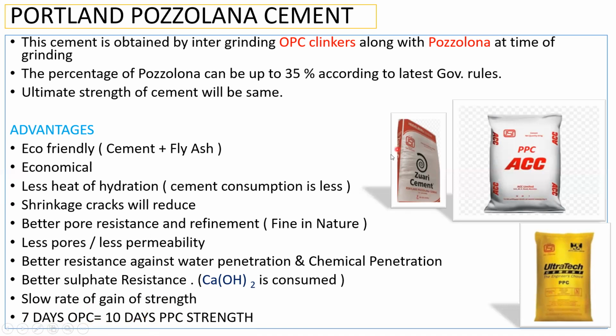Let us say OPC is going to gain some 40 Newton per mm square strength by the end of 7 days. But that same 40 Newton per mm square strength will be achieved by PPC cement by the end of 10 days, right? So this is a slow rate of gain of strength. But the ultimate strength, let us say you want to achieve 53 Newton per mm square, both will achieve 53 only. Okay, that ultimate strength I've written here. Ultimate strength of cement will be the same. Only the initial rate of gain of strength will change. I mean, it will slow down in PPC cement. Right? So this is how a PPC looks.